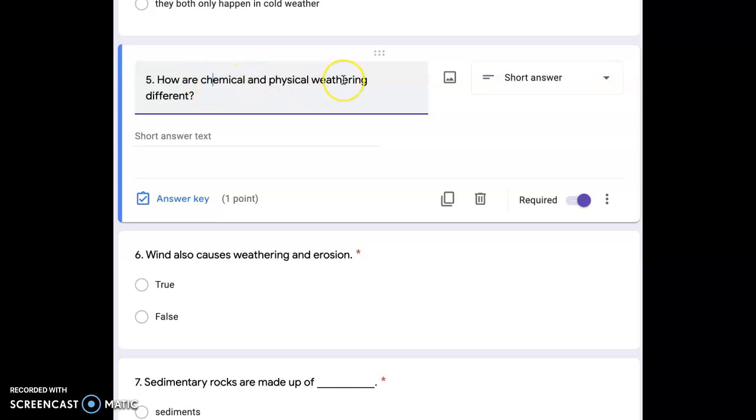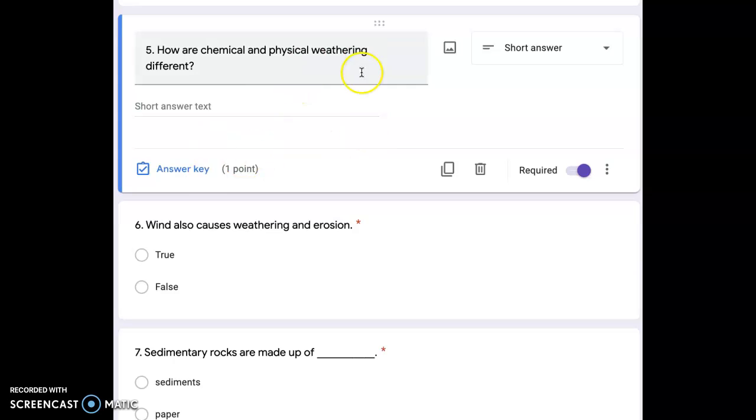Chemical and physical weathering, you're going to add are different because, and then tell me, chemical weathering does this, physical weathering is this. I'm trying to tell you how to make it easier for you. You can just copy and paste that. You'll have to add the word are and make the C capital, but that would help you out. And then tell me chemical weathering does this, physical weathering does this, this is how they're different.